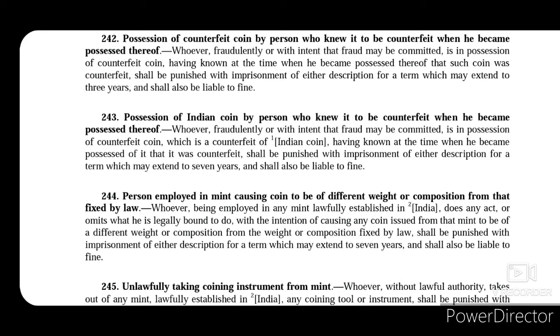So whenever he violates the law and makes a coin of a different weight or different composition that was fixed by law, then this person who was so making such different coin will be punished with imprisonment of either description for a term which may extend to 7 years and shall also be liable to fine.